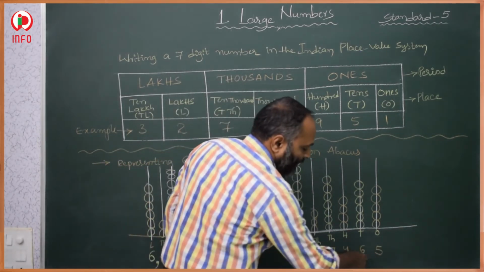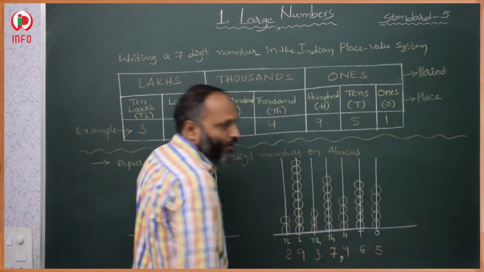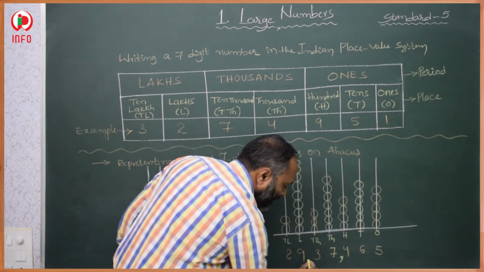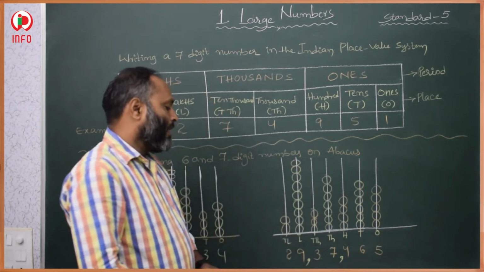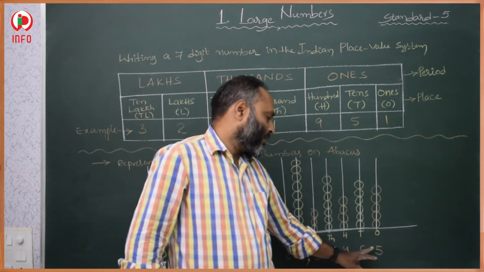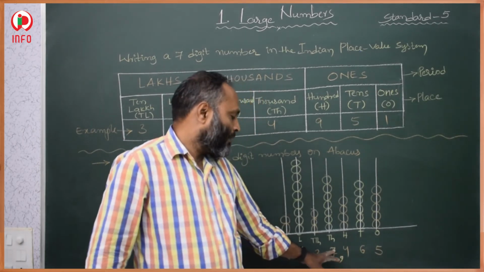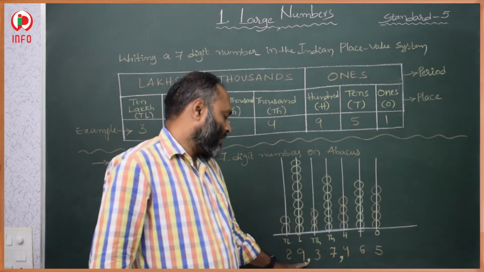So after 3 places we keep one comma. After the ones period we keep one comma. After the thousands period we keep one comma. So after 3 places, 1, 2, 3, that means the ones period. After the ones period we keep one comma. After 2 places, after thousands, we keep one more comma.